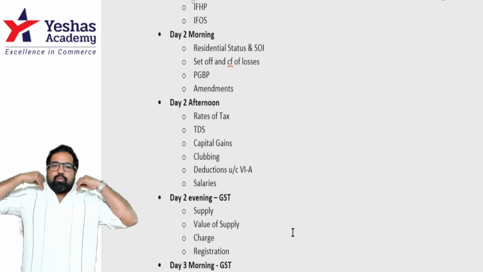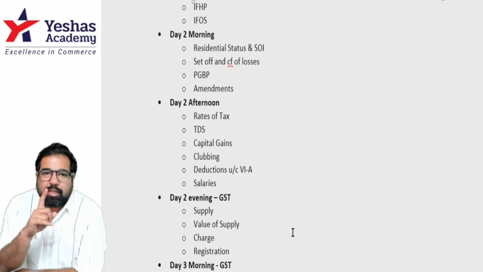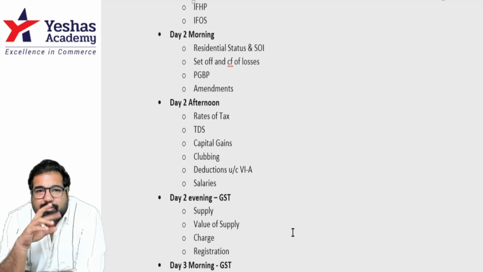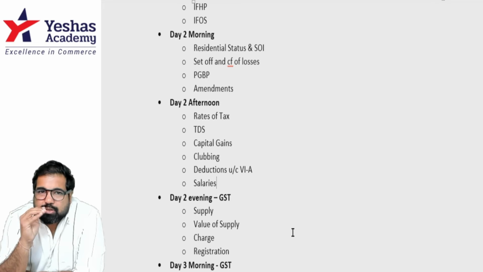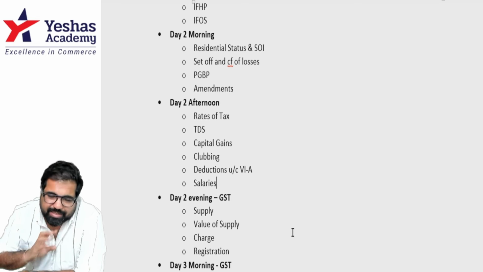We now go to the next part, which is GST. After this comes to an end, now let's talk about DT paper. The first question will have PGBP. It will have some amount of capital gain. It will have rates of taxes and it will have deductions. That's the first question. The second question will have TDS and it will have some other thing along with TDS. The third, fourth question, so you'll move ahead and then it will be things like set off will be there, return of income will be there. These are expected questions in the exam.